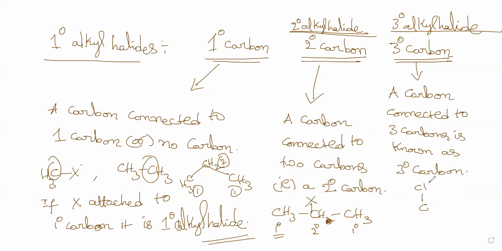The best example we give is tertiary butyl chloride. Here this carbon is the tertiary carbon. If X is connected to the tertiary carbon, then you will say that it is a tertiary alkyl halide. I hope I am clear with this. Okay. Yes, sir. We'll go ahead.